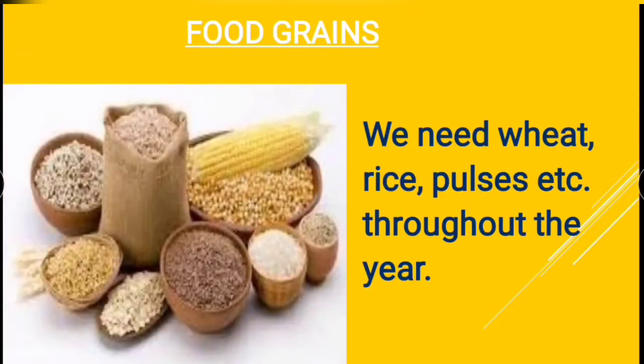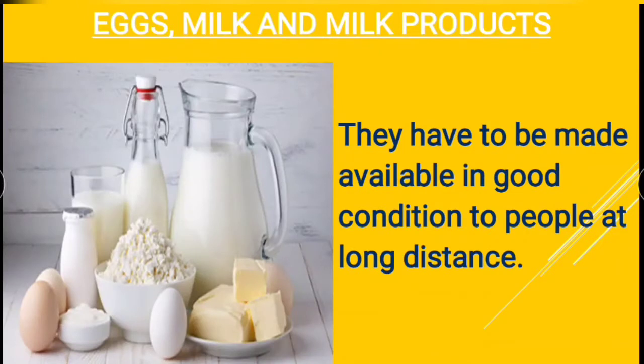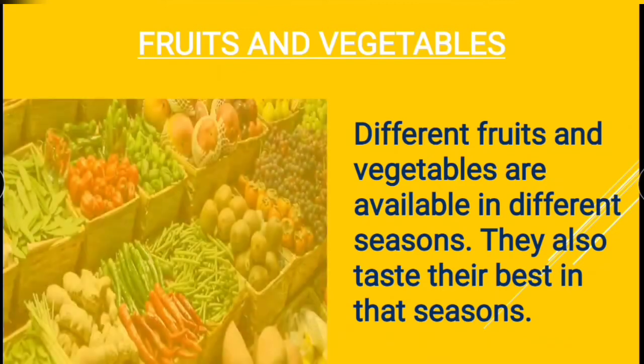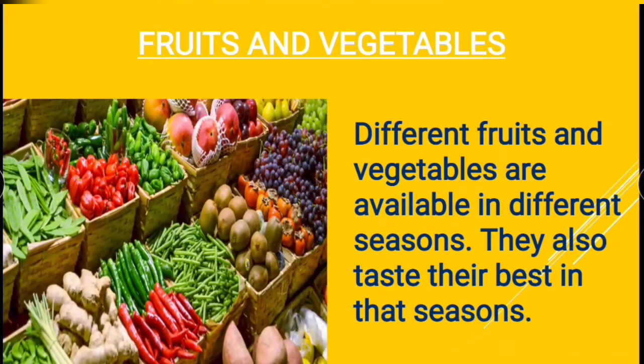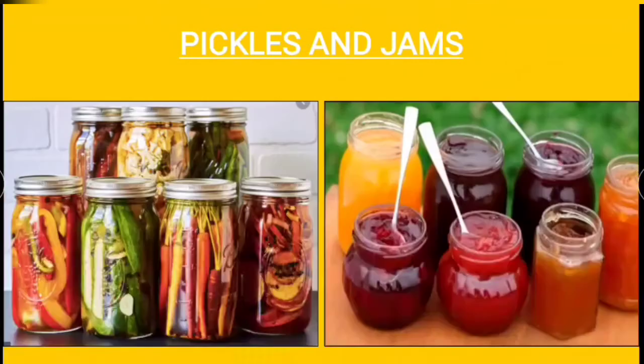Food grains. We need wheat, rice, pulses, etc. throughout the year. Eggs, milk and milk products. They have to be made available in good condition to people at long distance. Fruits and vegetables. Different fruits and vegetables are available in different seasons. They also taste their best in those seasons.